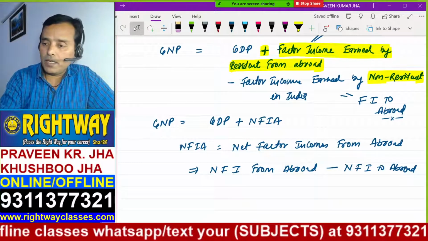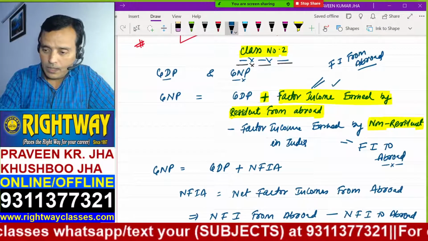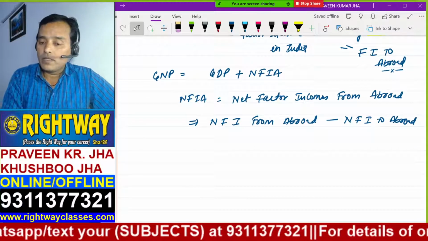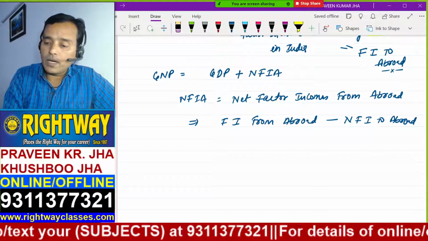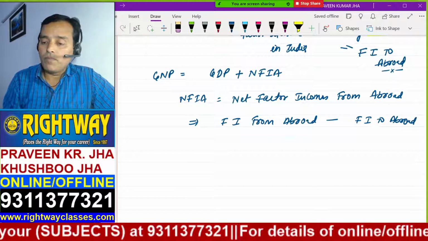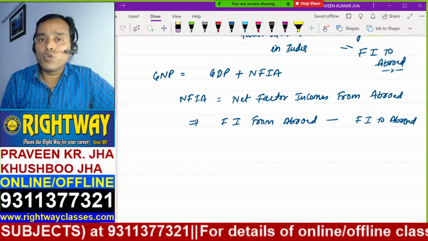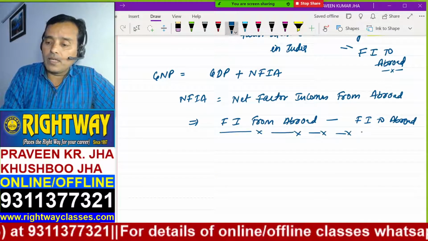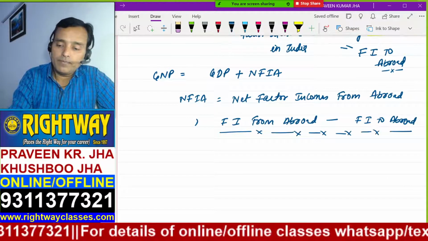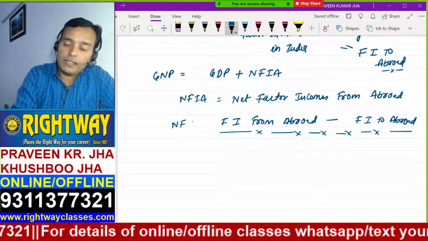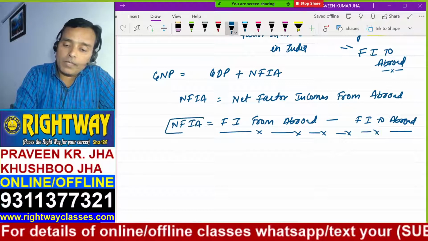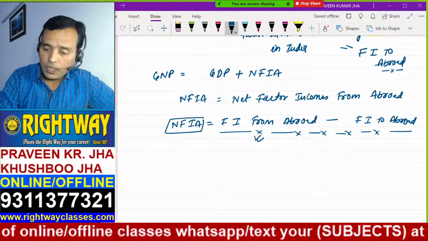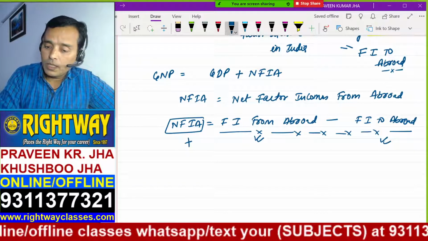That we have exactly written here, you can see by the yellow highlighter. Factor income from abroad minus factor income to abroad. The deduction of these two gives you net factor income from abroad, NFIA. It may be positive, it may be negative. It depends on which is more. If this is more, then it's positive. If this is more, then it's negative.